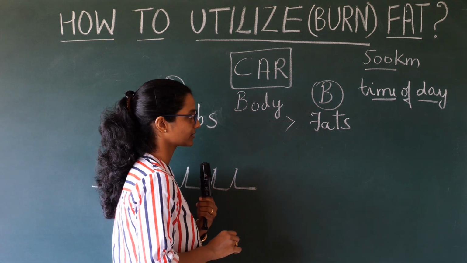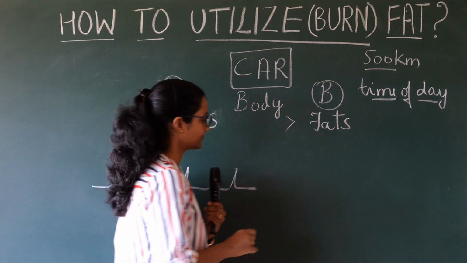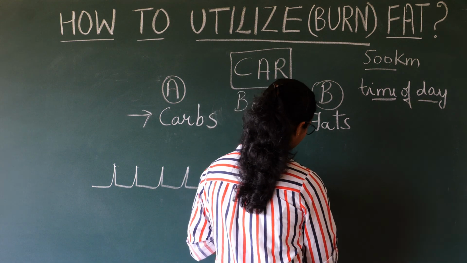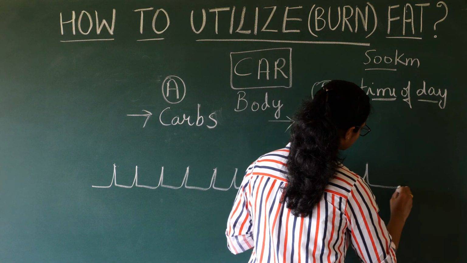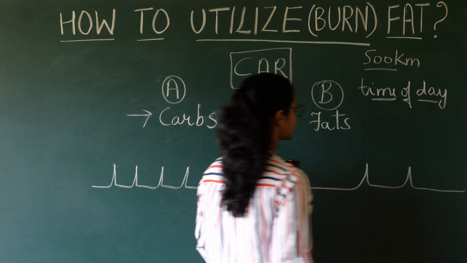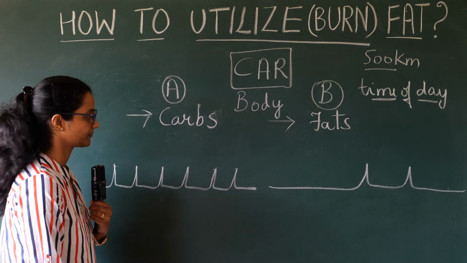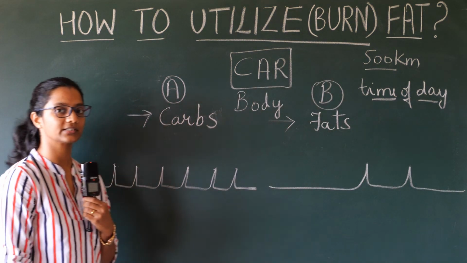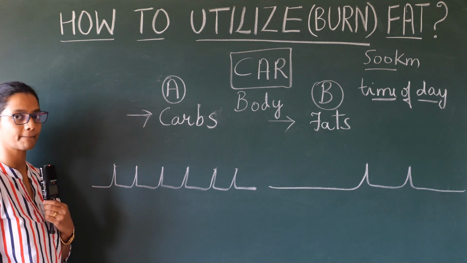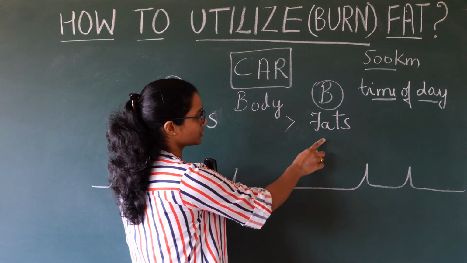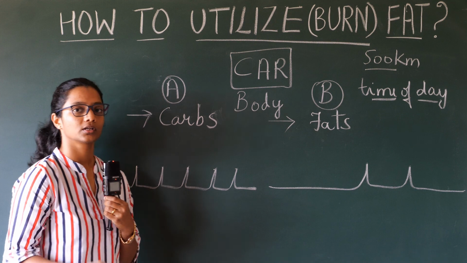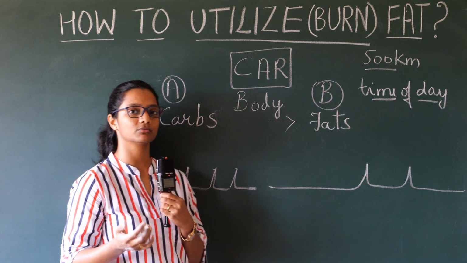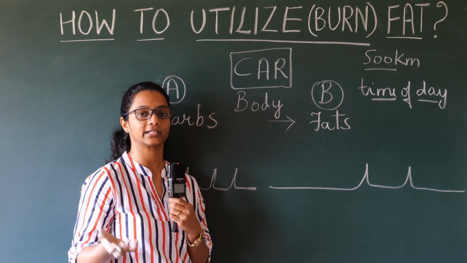Now with fat, let us understand. This is how the graph will look. You can clearly observe the comparison between the two. Now depending on the individual, he or she may consume one meal throughout the entire day.